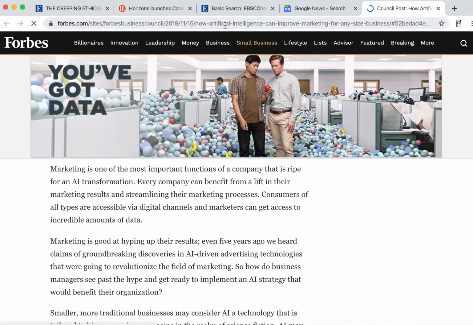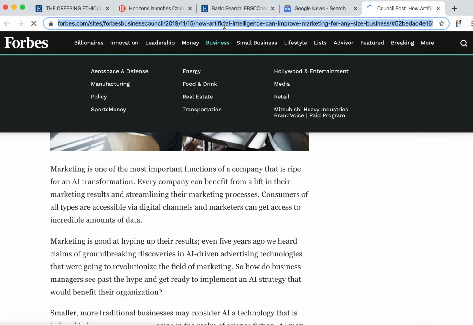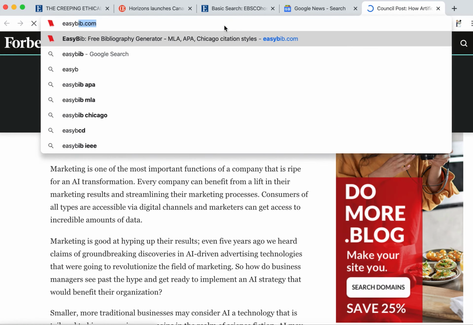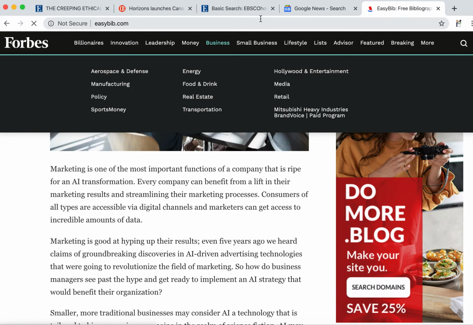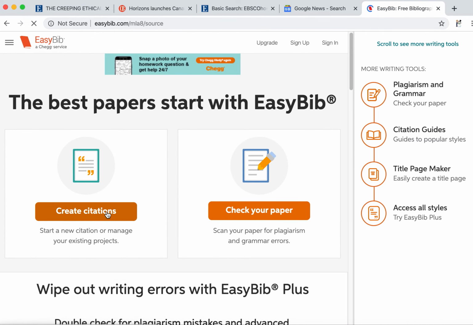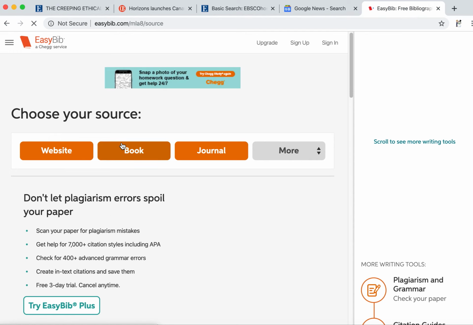So obviously, remember, once you get these URLs, write them down, write the article name down. Then you can go to easybib.com when you're done and create a very thorough APA works cited list to go with your report or podcast.